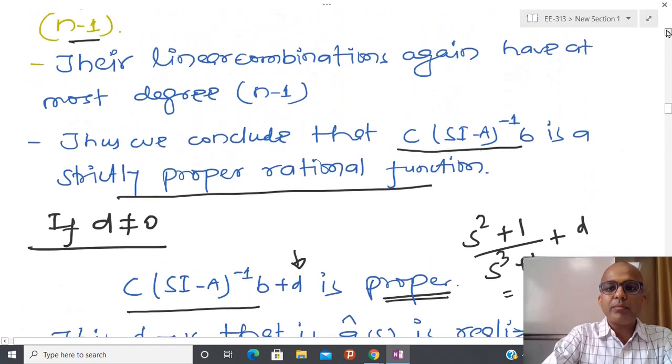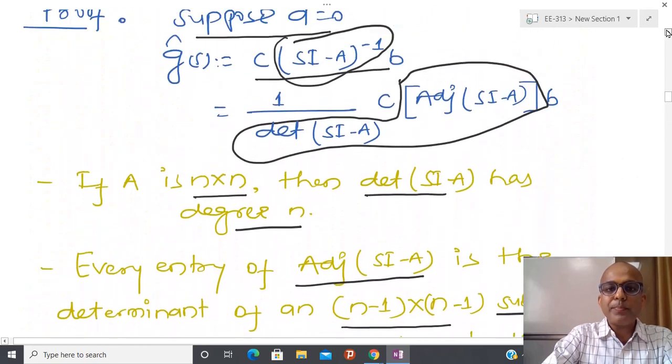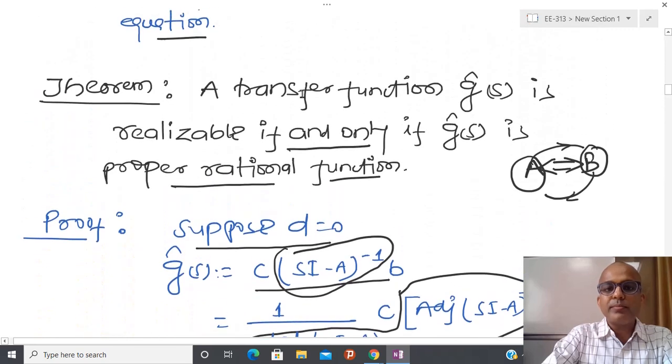So again, coming to the statement of the theorem: a transfer function G cap S is realizable, because realizable means I am able to find at least one set of A, B, C and D, if and only if G inverse S is a proper transfer function. Why are we saying this?